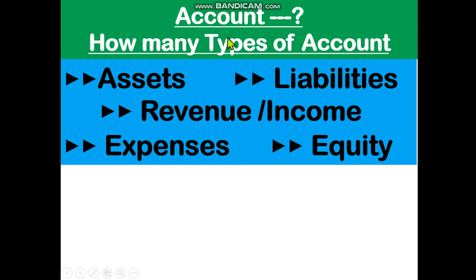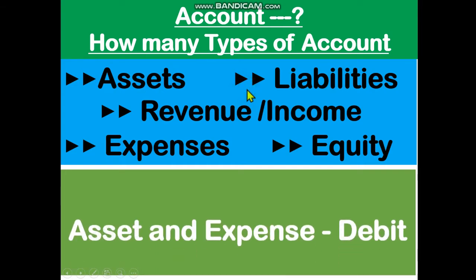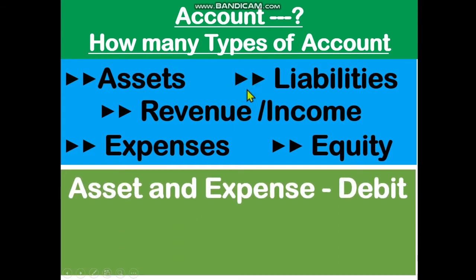That means how many types of account? Dear student, there are five types of account. Asset and expense account is debit. Dear student, asset and expense account will be debit. Earlier I have told you that in trial balance we have to make debit and credit. That means we have two sides. One side will be debit side, another side will be credit side. In debit side we will write debit amount of money, in credit side we will write credit amount of money.